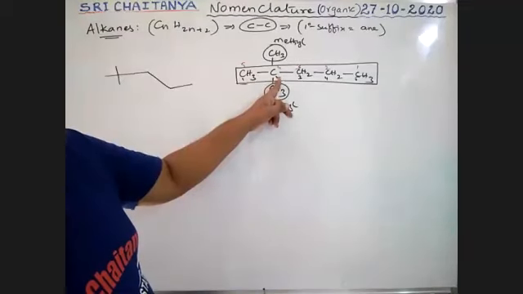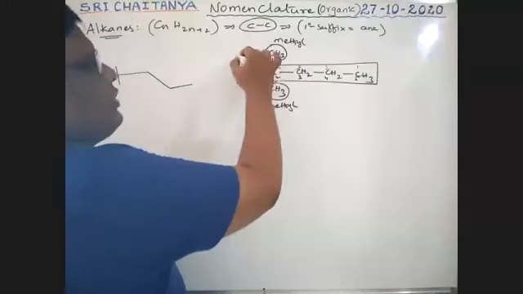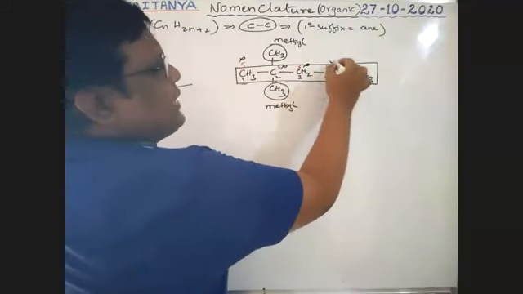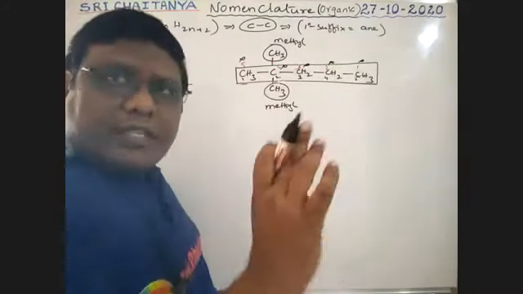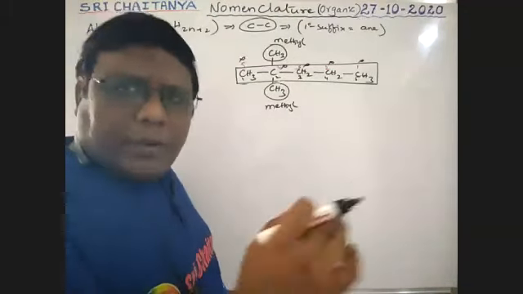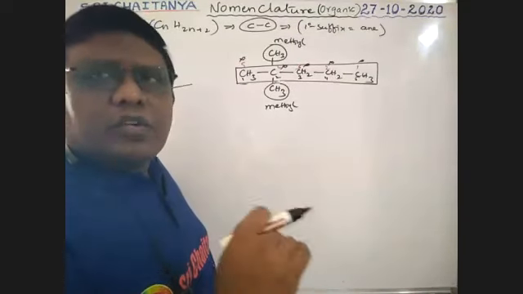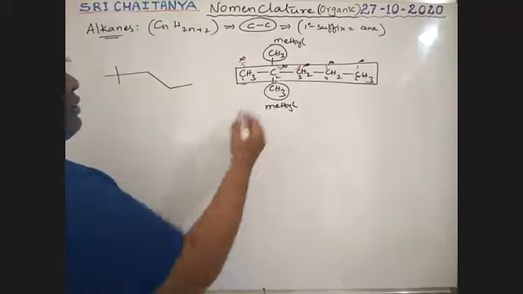So from left to right, it is at the second position. From right to left, it is the fourth position. That is why this numbering is cancelled, boys, because 2 is the least locant. So when compared to 4, among 4 and 2, which is the least locant? That is 2. That is why I am considering the least locant condition. Okay. Therefore, what is the name?